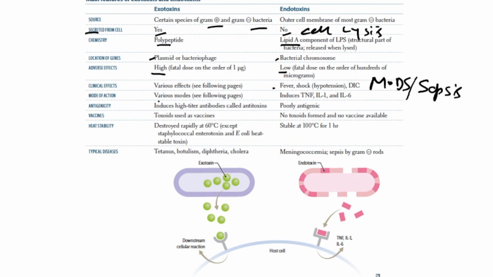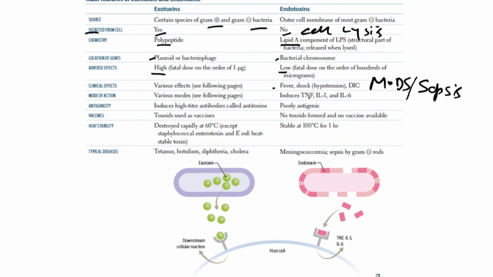Mode of action, again we have seen there are various modes of action. In the case of exotoxin, they may inhibit protein synthesis, cause excess fluid secretion, inhibit phagocytic cells, or inhibit the release of certain neurotransmitters like GABA and glycine, or acetylcholine. They may cause lysis of the cell membrane like Clostridium perfringens and Streptococcus pyogenes, or they may act as a superantigen. But the mechanism of action is simple.